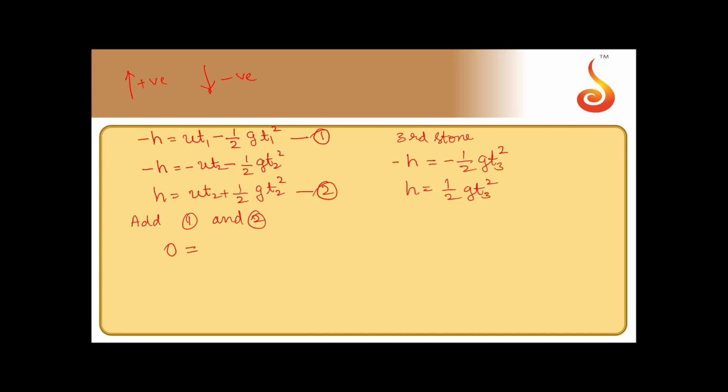Now add 1 and 2. What do you get? 0 is equal to u into t1 plus t2, then plus half into g, also you can take common, t2 square minus t1 square.